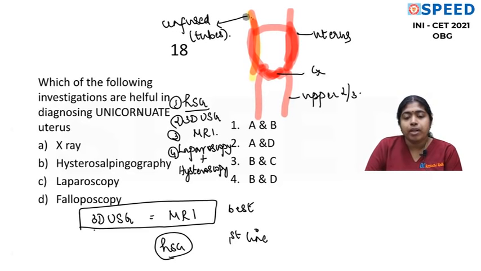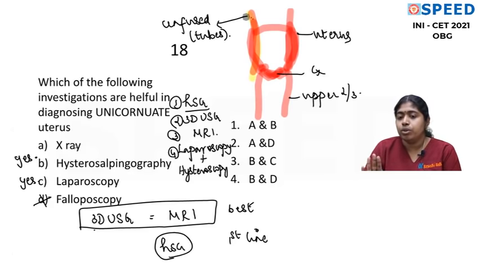Will you be able to diagnose a unicornuate uterus with hysterosalpingogram? Yes. With laparoscopy? Yes. With falloposcopy? No. Falloposcopy is putting a cannula through the uterine cornu into the tubes and visualizing the tube. This is a simple X-ray; a simple X-ray will not show you the uterus. You have to put some dye inside and make it a hysterosalpingogram for visibility. So let us choose B and C.